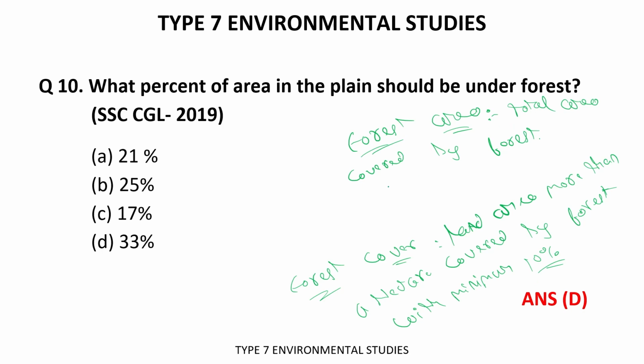Okay, so forest area is the total area covered by the forest. Forest cover is a land area of more than a hectare covered by forest with minimum 10% density.